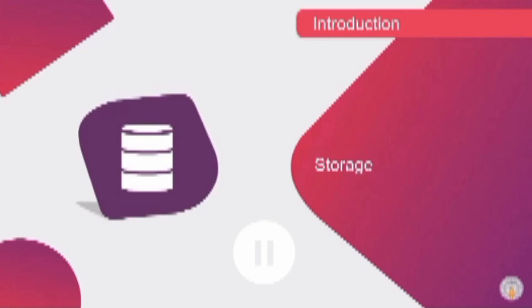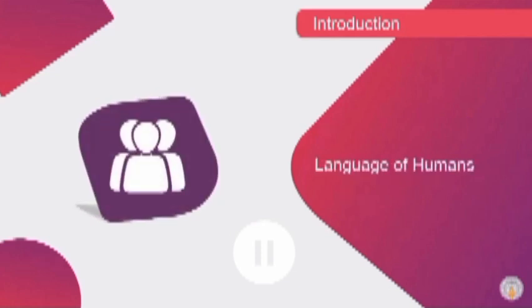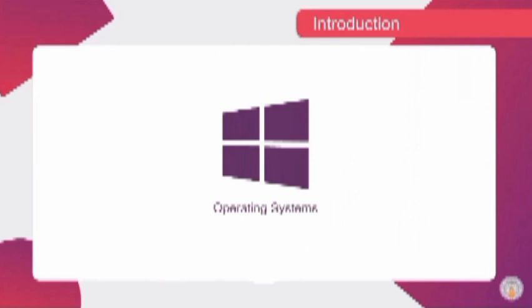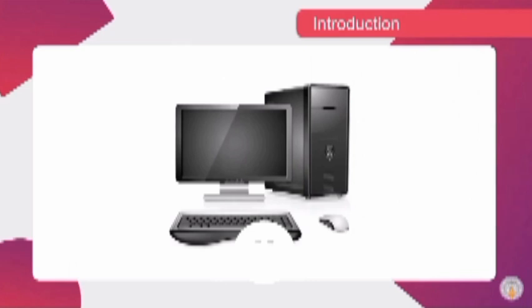But do you really know how these parts interact with each other and perform specific tasks for you? How do they understand the language of humans? This is where an operating system, also known as OS, comes in. Without an operating system, a computer is just a box with different components inside. In short, we can say that without an operating system, a computer is useless. Don't you want to know more?